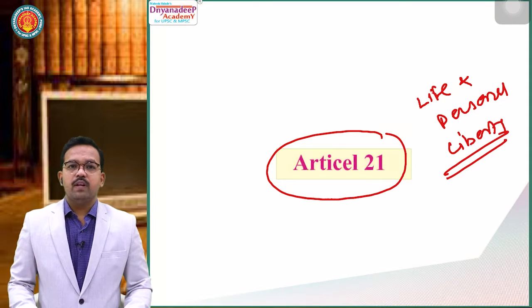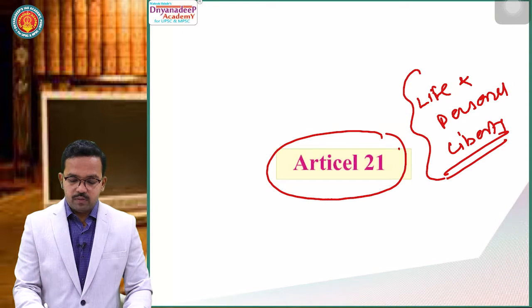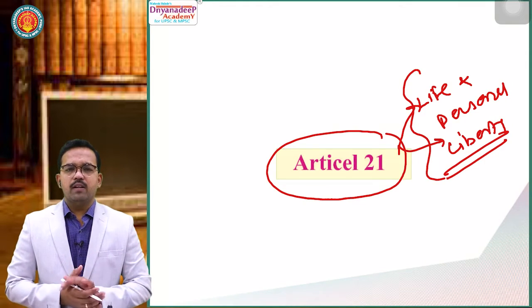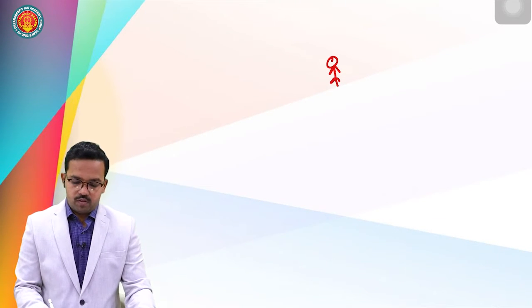So first thing, Article 21 is about protection given to an individual's life and personal liberty. This is the first important thing. Now why this article is important, we'll try to understand. See, suppose this is a common human being. This human being has an inherent right of life and personal liberty.